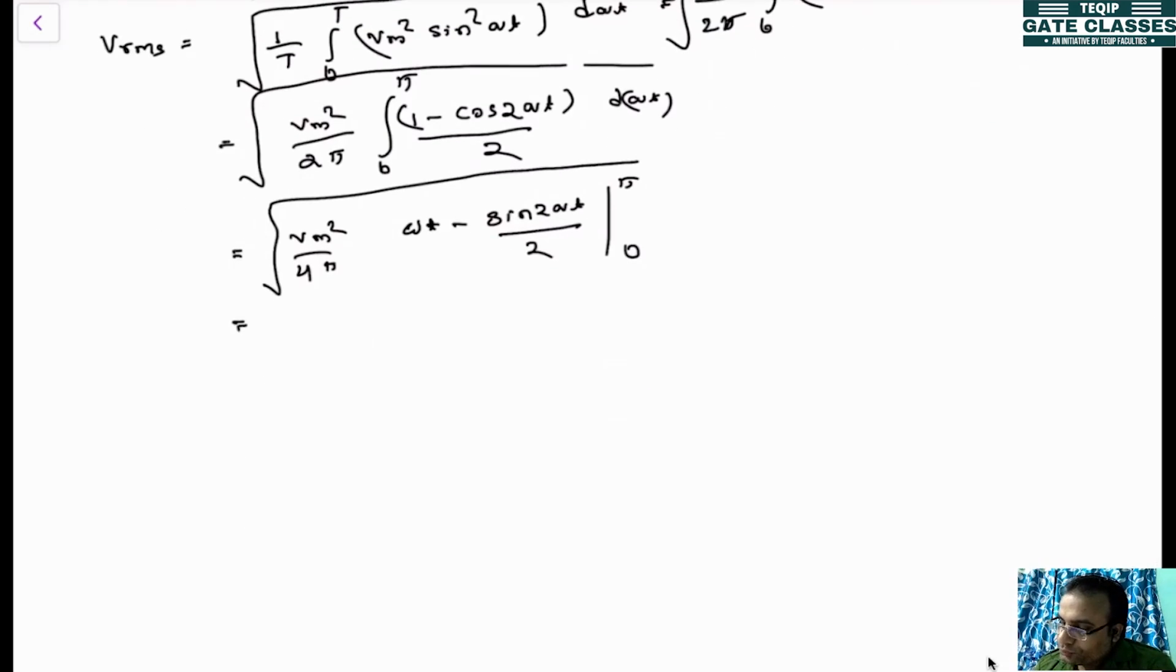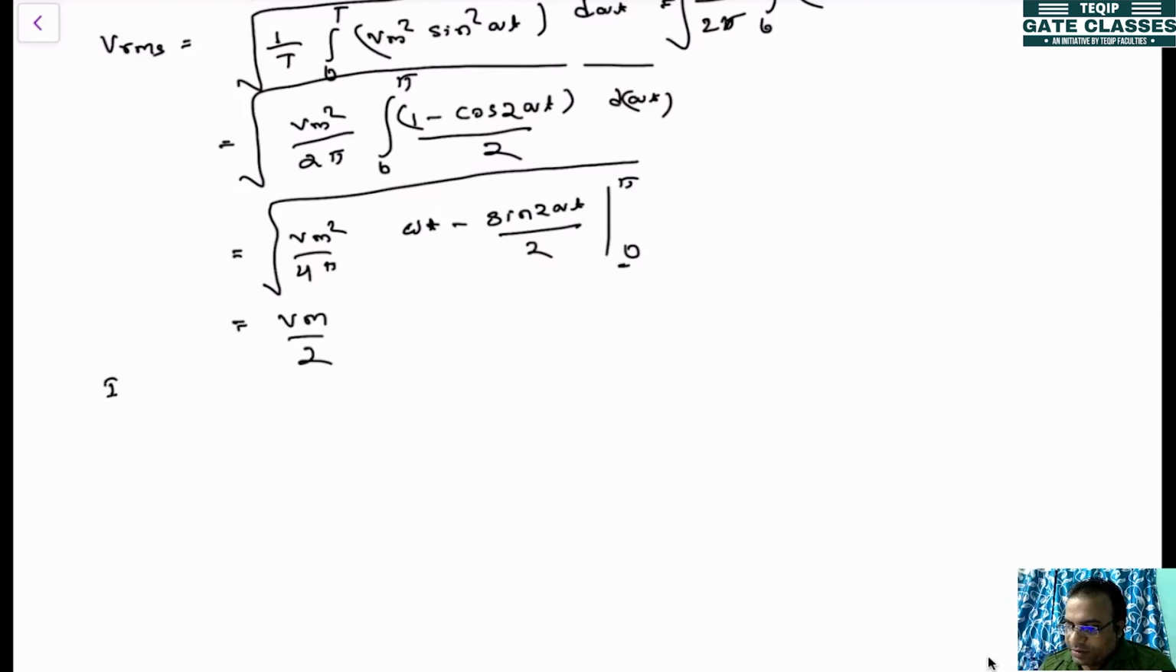Now we have to put the limit. At pi, sine 2 pi is 0, so this is pi minus, in place of omega t if you put 0, it will be 0. It will be pi. So it will become Vm divided by 2. So this is the RMS value.